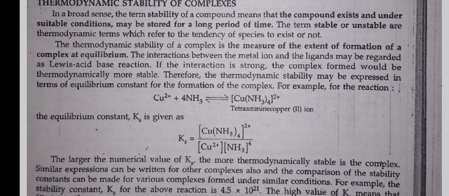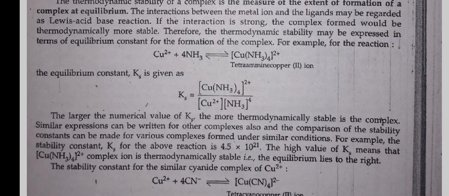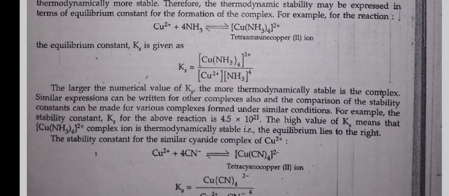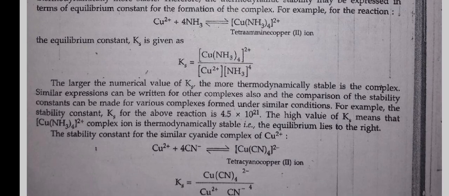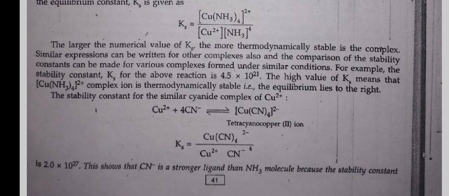For example, for the reaction Cu2+ plus 4NH3 gives [Cu(NH3)4]2+, the equilibrium constant Ks is given as Ks is equal to [Cu(NH3)4]2+ divided by [Cu2+][NH3]4. The larger the numerical value of Ks, the more thermodynamically stable is the complex.